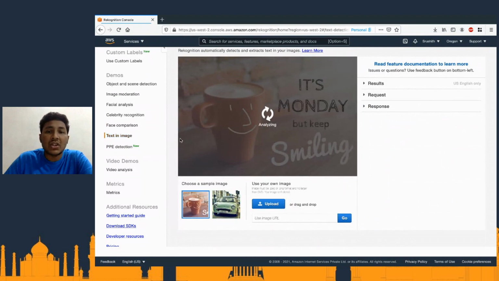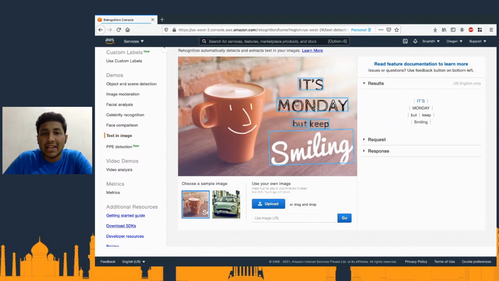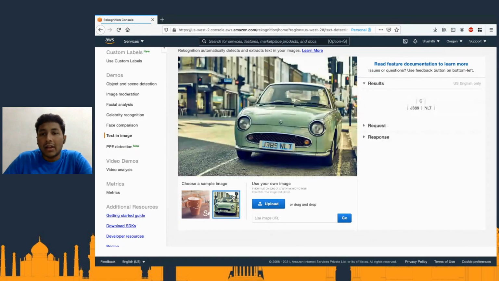The text in image, again, a very handy thing. As you can see, it's Monday but keep smiling, and all these things are given. And number plates, you want to detect what is that number plate, and the same is detected here as well.